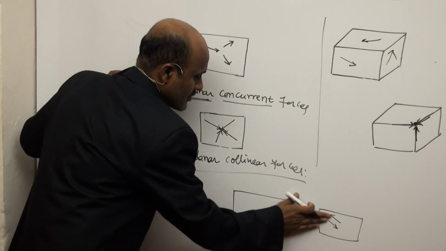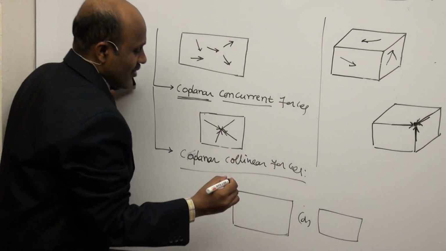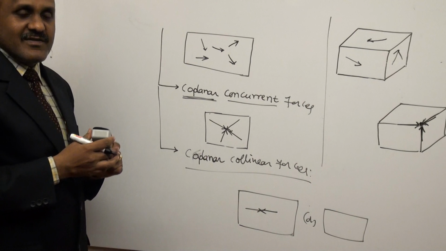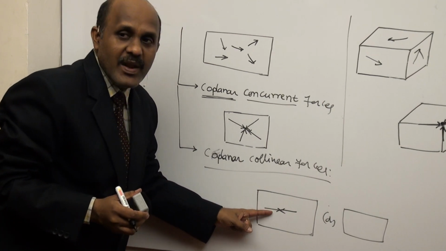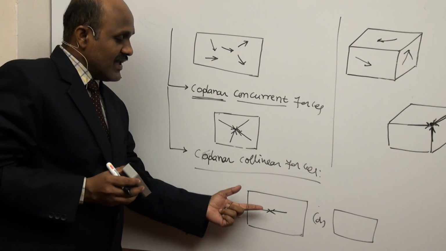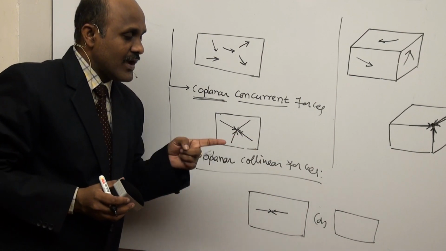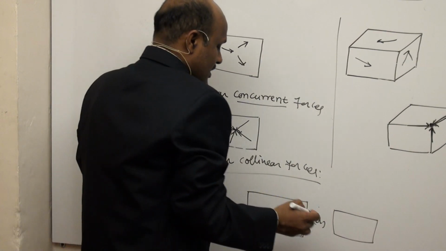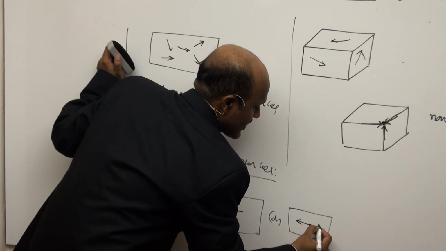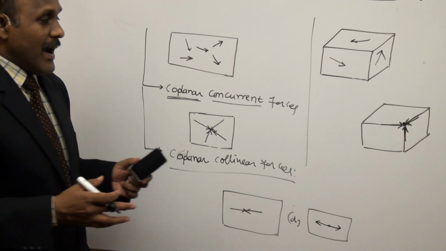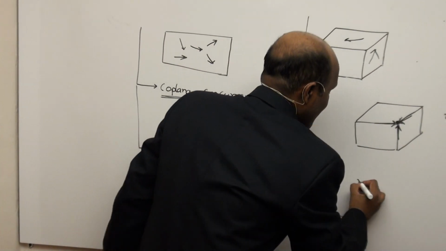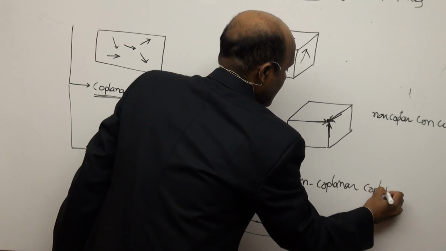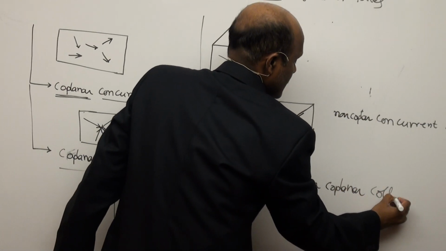So coplanar collinear forces. Now the line of action of the forces is in one line. So this is called coplanar collinear forces: forces and their line of action in one line. Here like this or like this, coplanar collinear forces. But what about non-coplanar collinear forces?